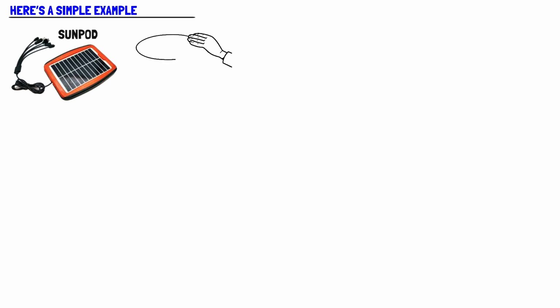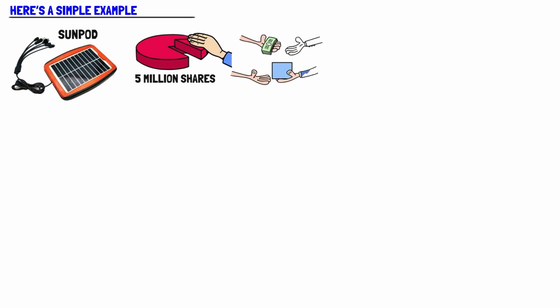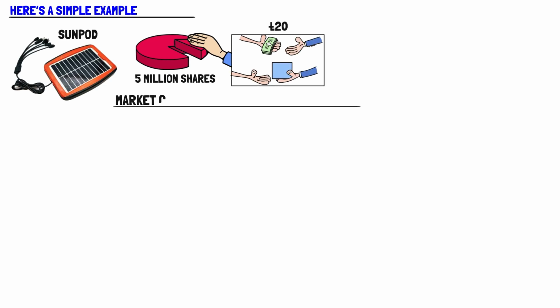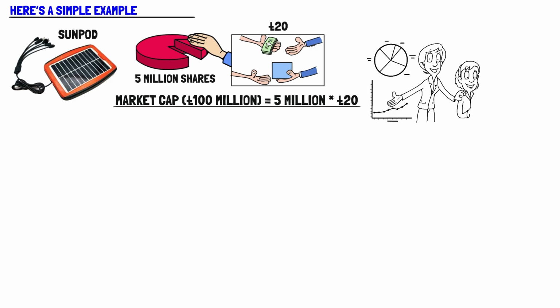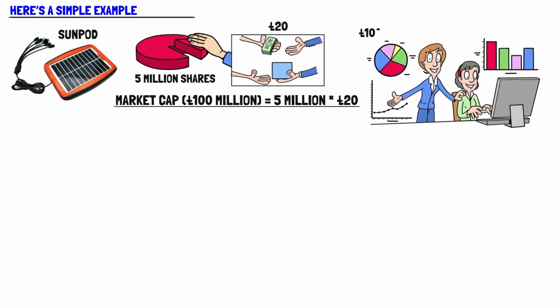Here's a simple example. Let's say there's a company called SunPod, which makes solar-powered phone chargers. SunPod has 5 million shares available and each share costs £20. If you multiply 5 million by £20, the market cap is £100 million. That means investors as a group think the whole company is worth around £100 million on the stock market.